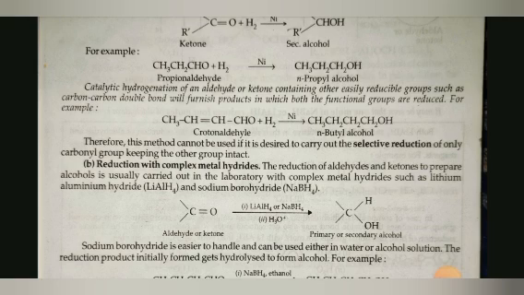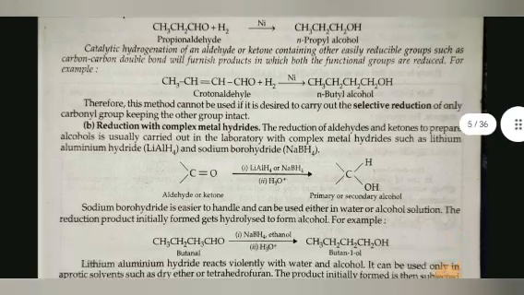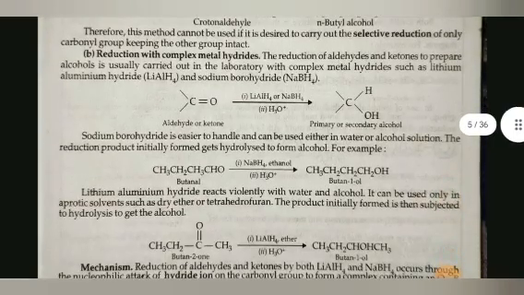Second is reduction with complex metal hydrides. The reduction of aldehydes and ketones to prepare alcohols is usually carried out in the laboratory with complex metal hydrides such as lithium aluminium hydride and sodium borohydride. Aldehyde or ketone in the presence of LiAlH4 or NaBH4 and then H3O+ gives primary or secondary alcohol. Sodium borohydride is easier to handle and can be used either in water or alcohol solution. The reduction product initially formed gets hydrolyzed to form alcohol.